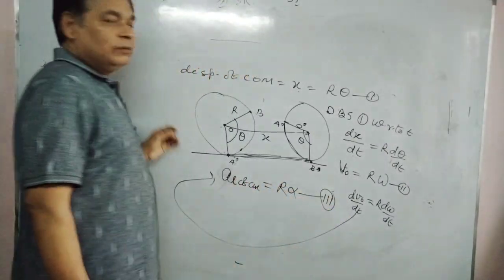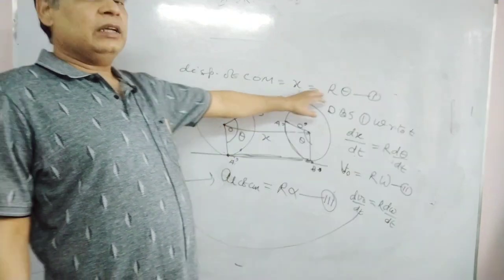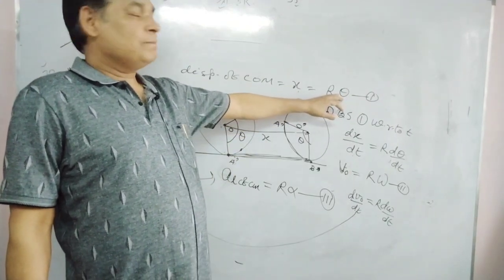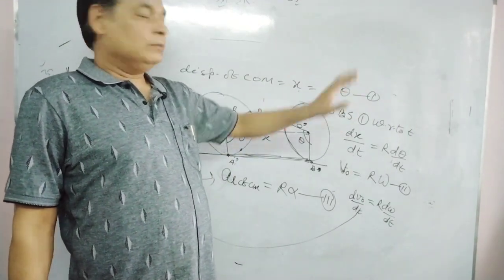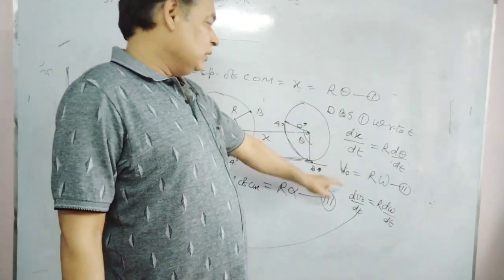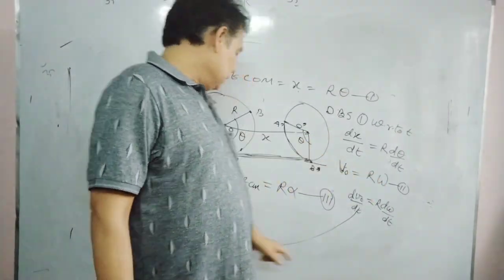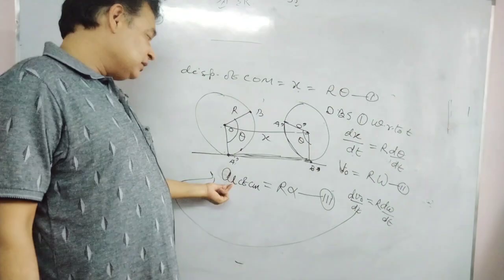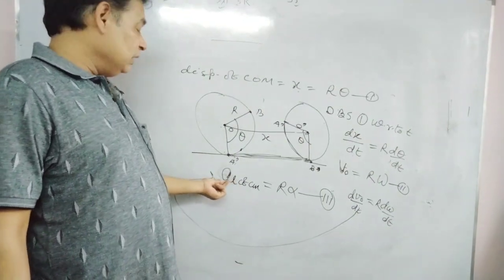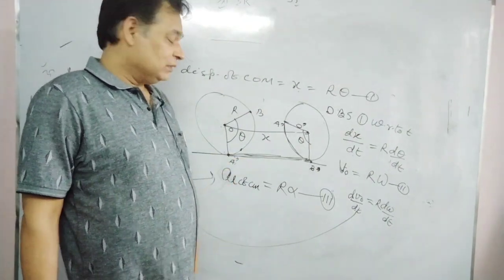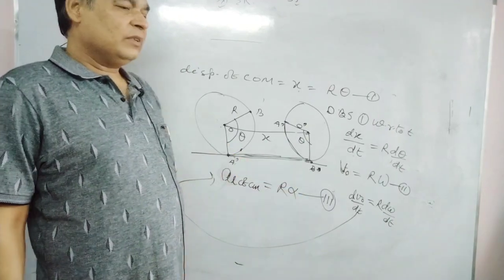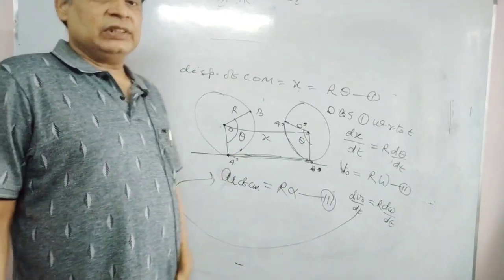There are three constraints regarding pure rolling: x equals r theta, v naught equals r omega, and the linear acceleration of center of mass equals r alpha. These are the three constraints regarding this.